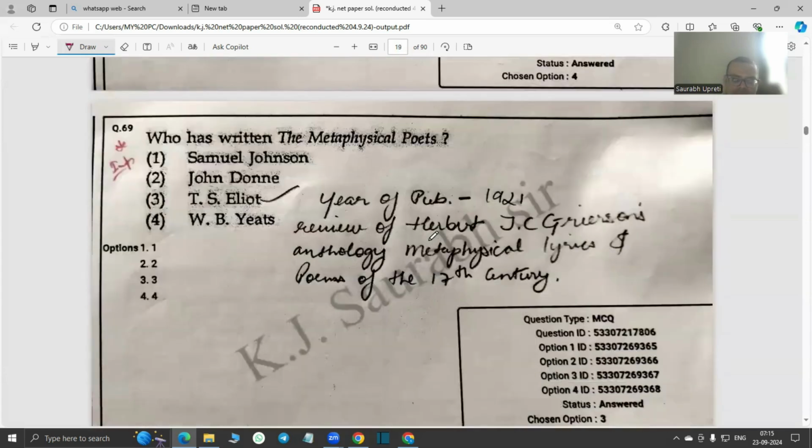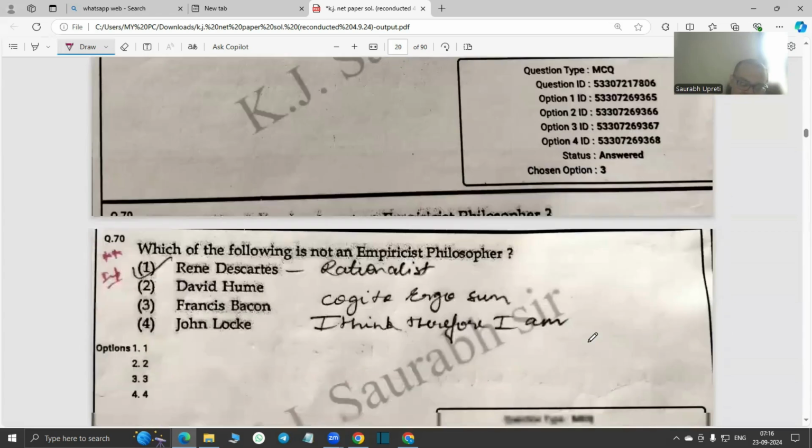So who has written The Metaphysical Poets? This is there in our syllabus also. T.S. Eliot wrote this, The Metaphysical Poets, in 1921. It's a very important essay where he reviewed Herbert J.C. Grierson's anthology Metaphysical Lyrics and Poems of the Seventeenth Century.